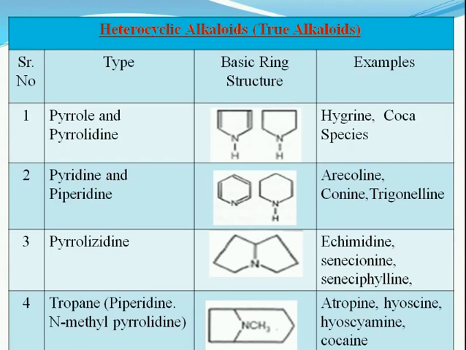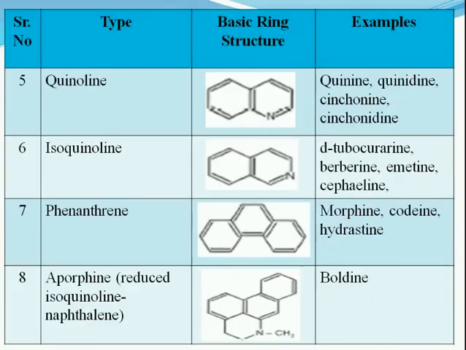Here the examples are trigonelline, coniine, arecoline. Pyrrolizidine ring, the basic structure, and with that the examples are senecionine, seneciphylline. Next is tropane, that is piperidine and methylpyrrolidine ring. The examples for this are atropine, hyoscine, hyoscyamine, cocaine and so on.